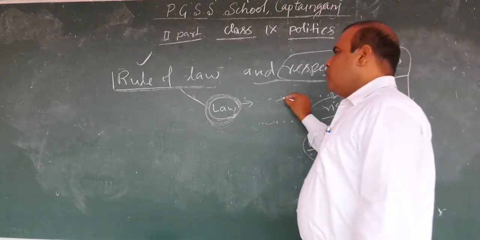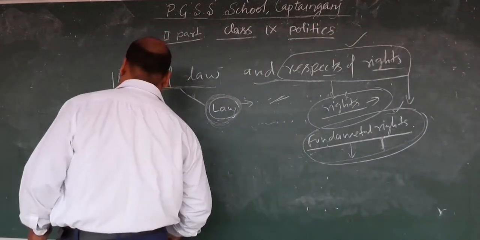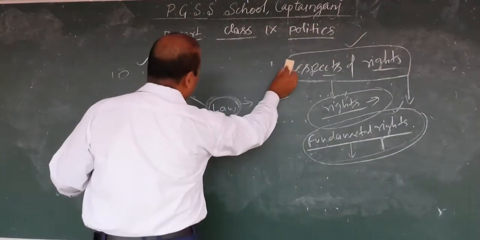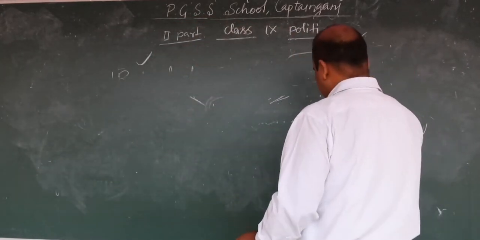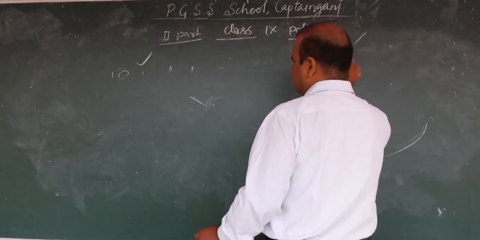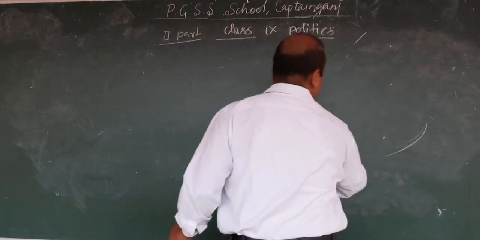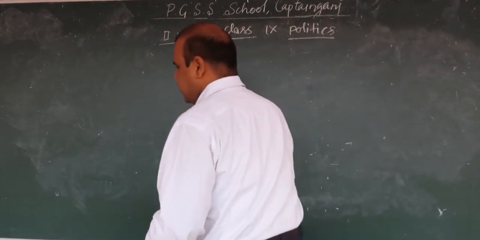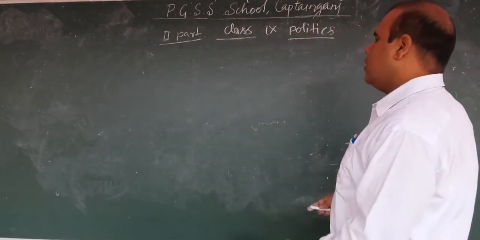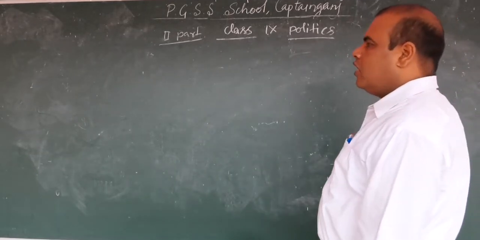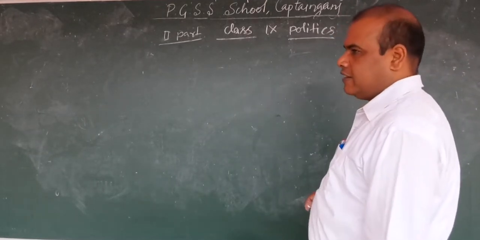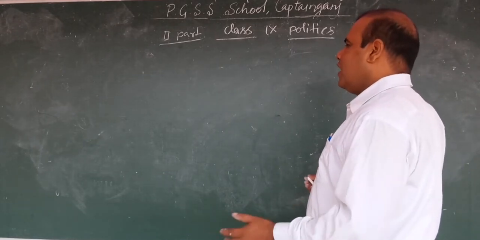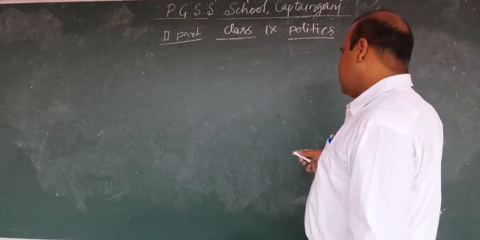Now let's read the demerits of democracy. But before that, let's read an example of rule of law and respect of rights, to understand where they are present or not.